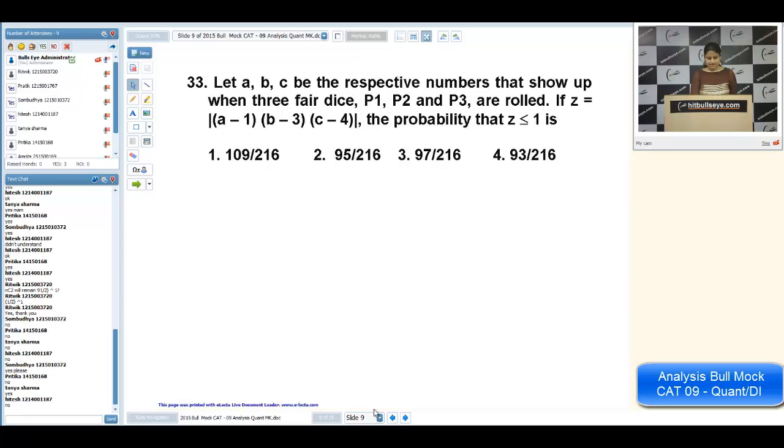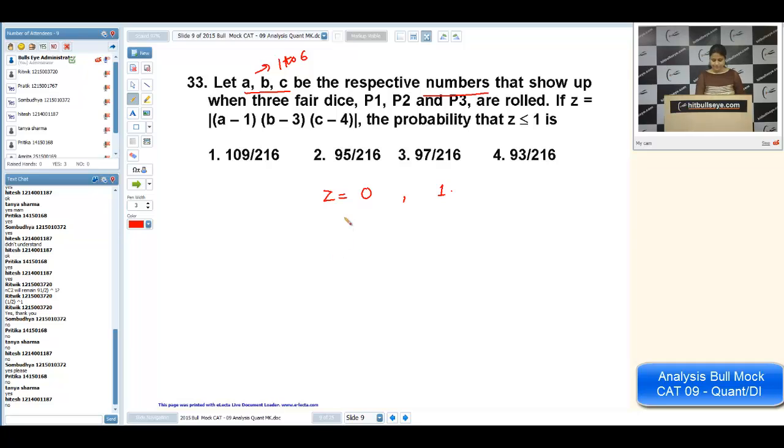Let A, B, C be the respective numbers that show up when 3 fair dice are rolled. If Z is equal to this, the probability that Z is less than or equal to 1 is. See, what is the thing here? A, B, C are the respective numbers that show up when 3 fair dice are rolled. It means A, B, C can be any number from 1 to 6 because these are the possible outcomes when dice are rolled. Now we want to know the probability that Z is less than or equal to 1.